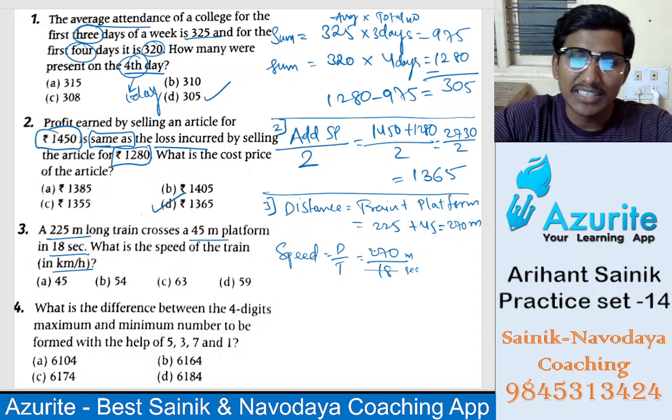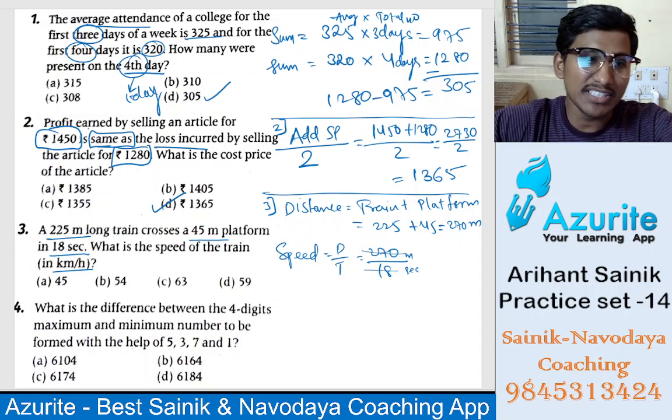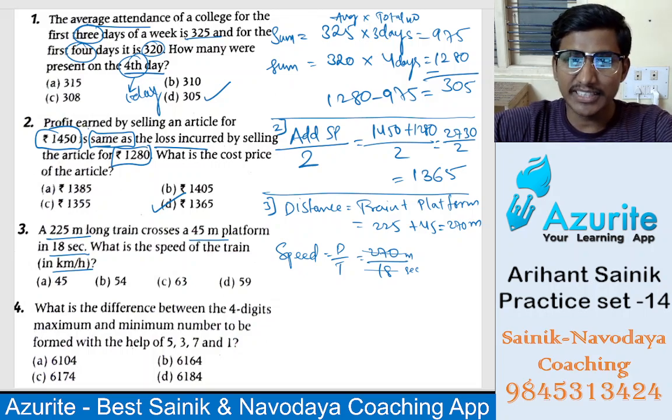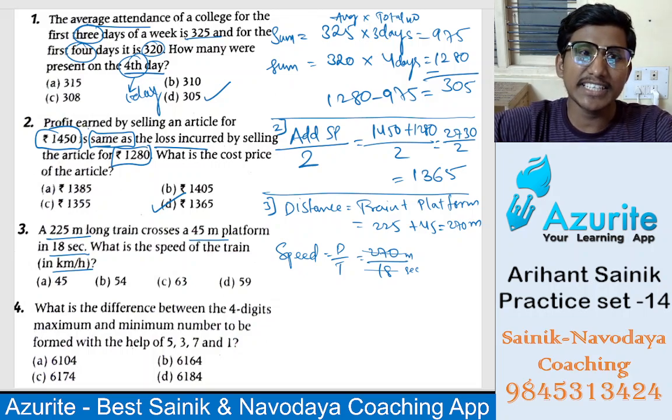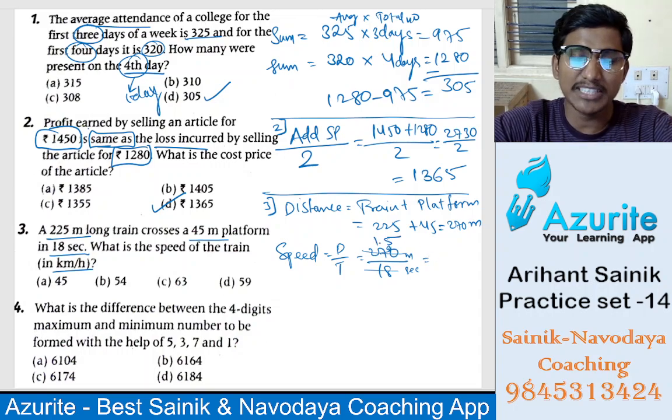So if you cancel 18, 18 ones are 18. Cancelling, the remaining will be 9. 9 fives are 45, so 270 divided by 18 gives 15 meter per second.